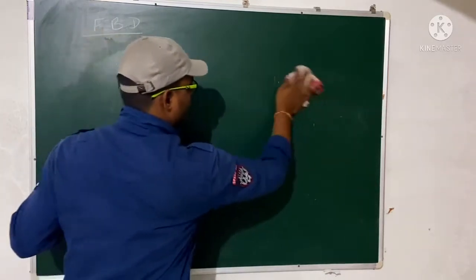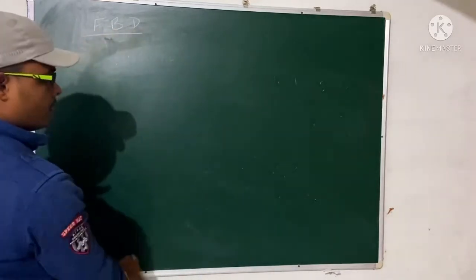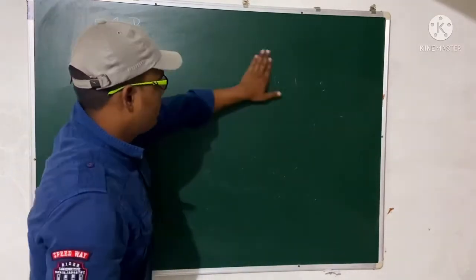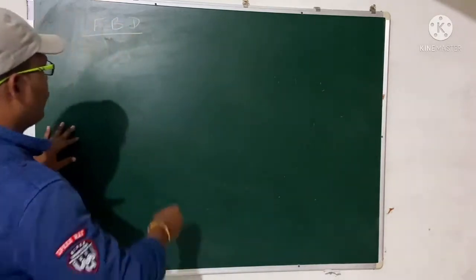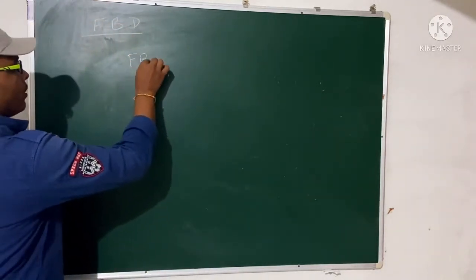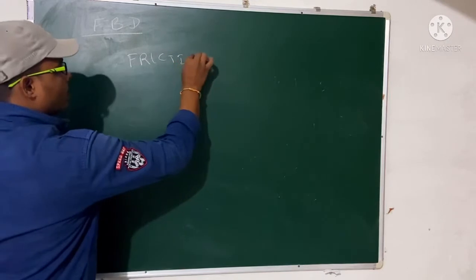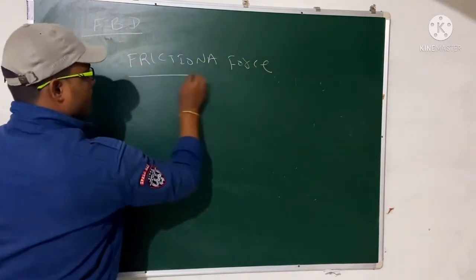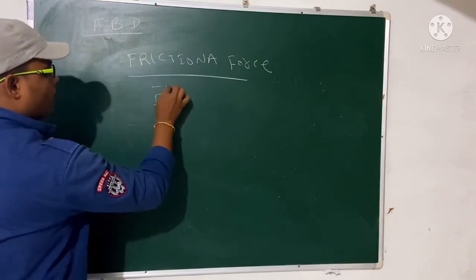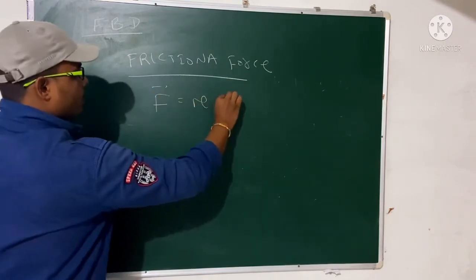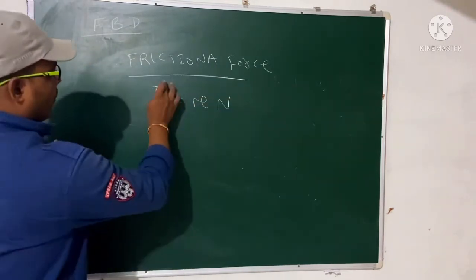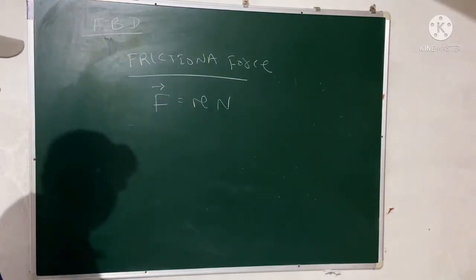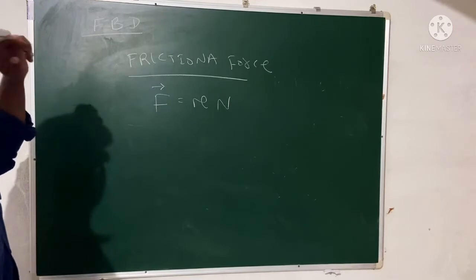So next is your frictional force, right? I forgot to tell you something about the frictional force. What is the expression? F is equal to mu N, right? This is the magnitude of your frictional force. That is your expression of the frictional force.